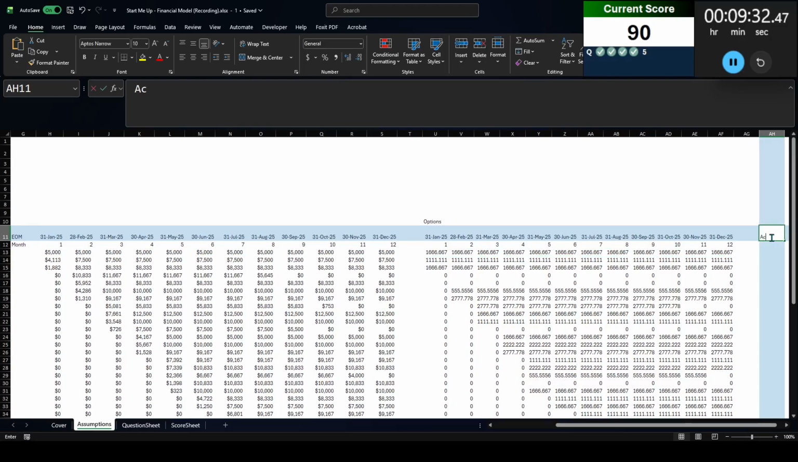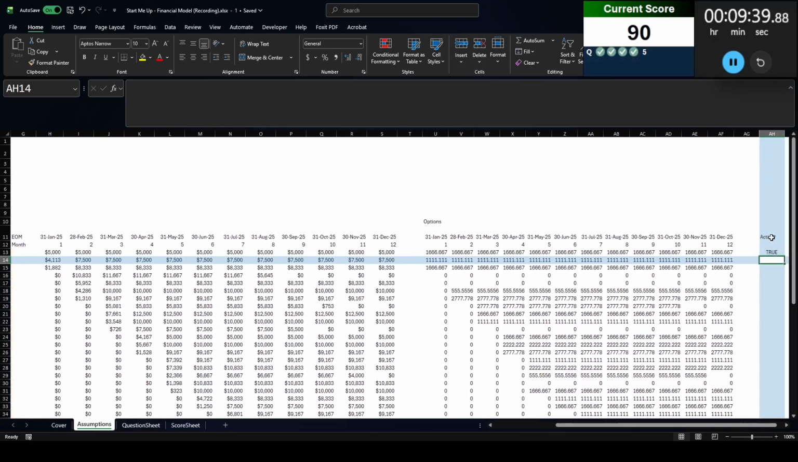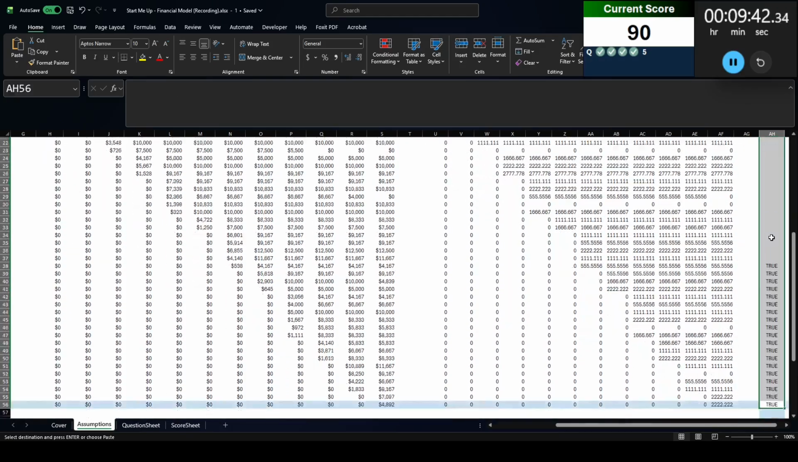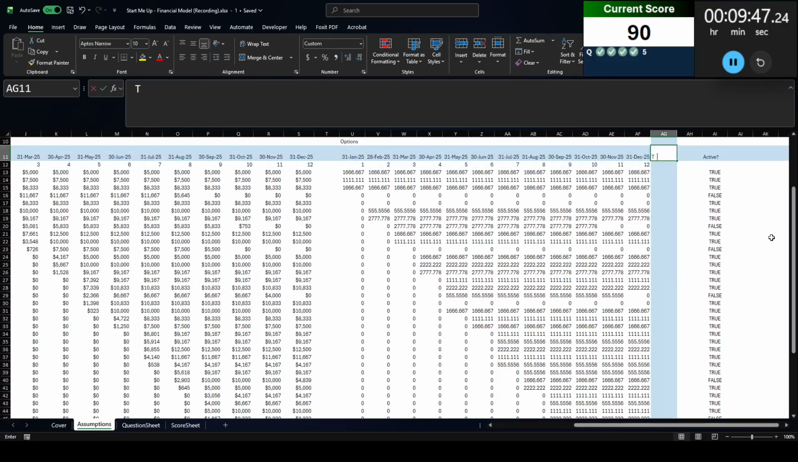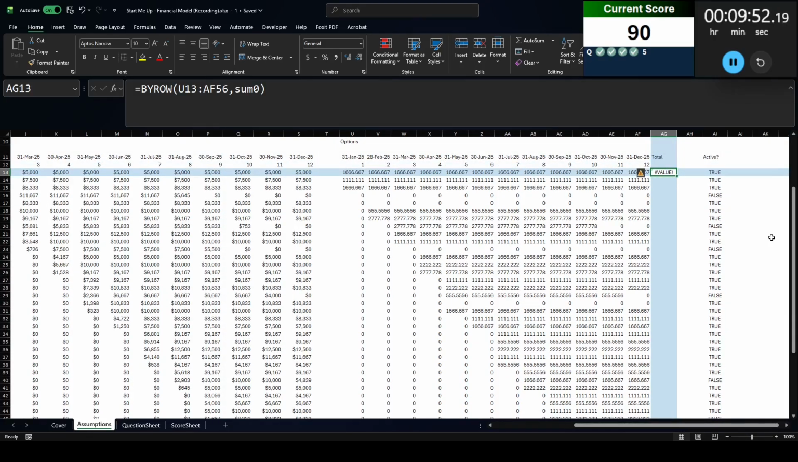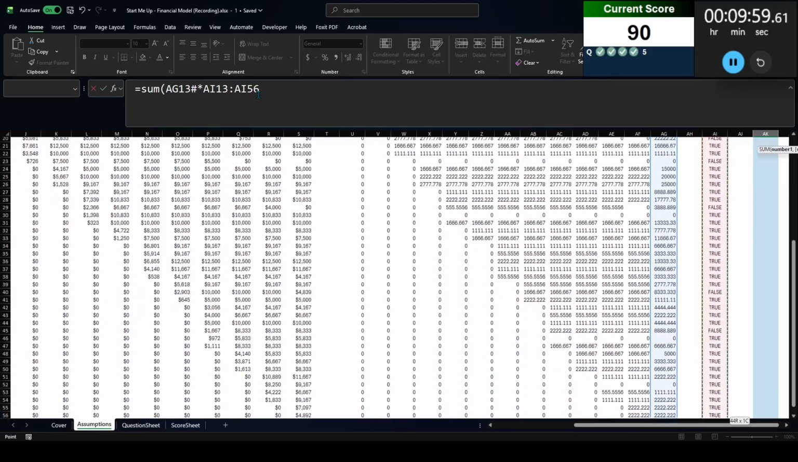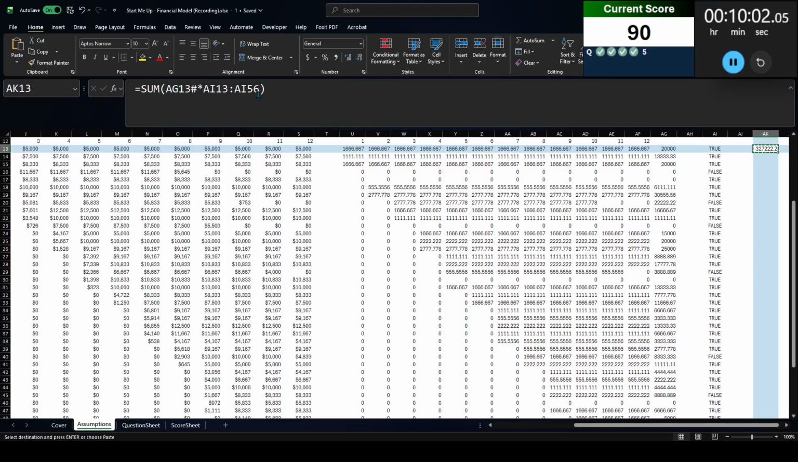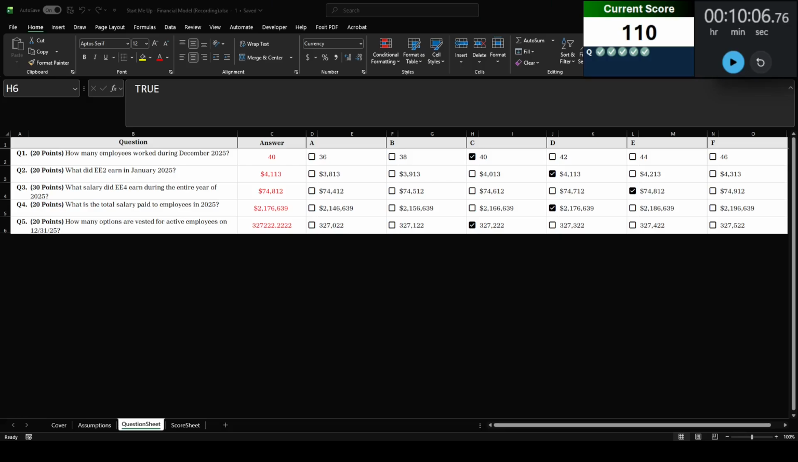We're also going to see active, and if they are active, then that means there's no termination date. Because if there's a termination date, that means they're no longer active. All right, so let's figure out total here by row sum. Not sum 0, just sum. There we go. And then we're going to do sum of these numbers times whether they're still active. I get 327,222. And there we have it.